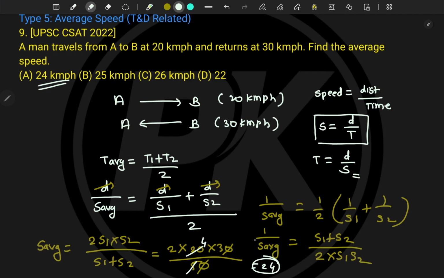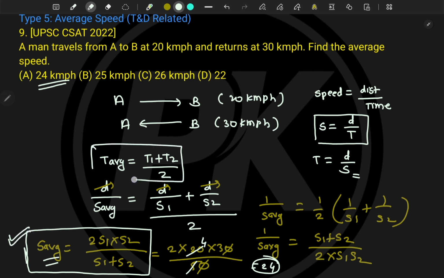So in examination, what you have to remember is, if the distance is the same and they give the two speeds, you can directly utilize this formula. The average speed is equal to 2 times speed 1 into speed 2 divided by the summation of those speeds. So you can directly use this formula, or you can go by this method as well, and find out the answer. Either way is okay. If you remember this, you will be quickly able to solve this problem and move to the next problem. Now next is in the same type. Let's see the next problem.